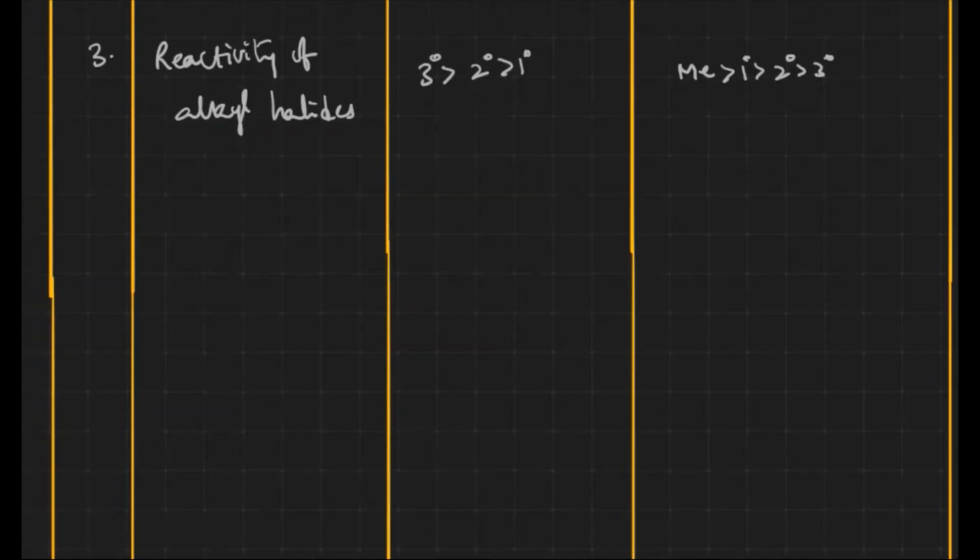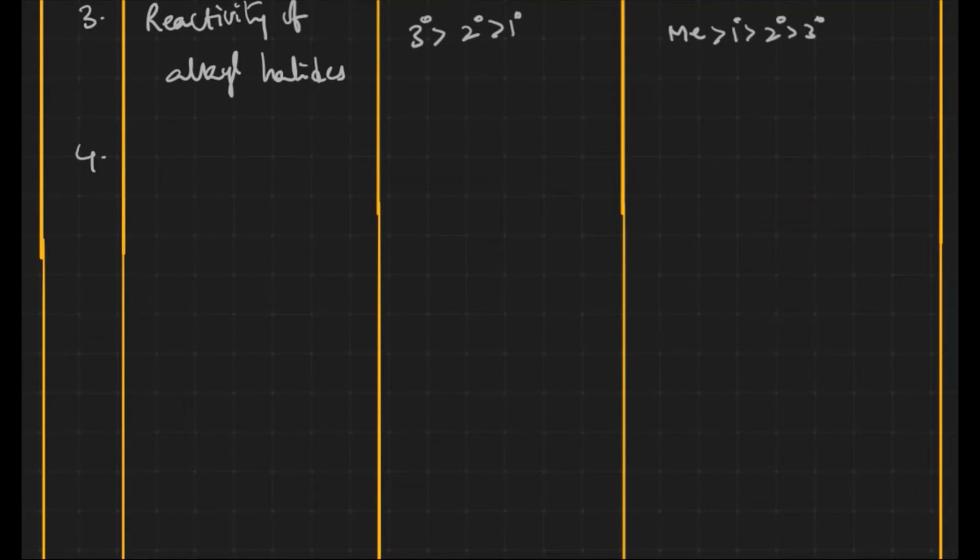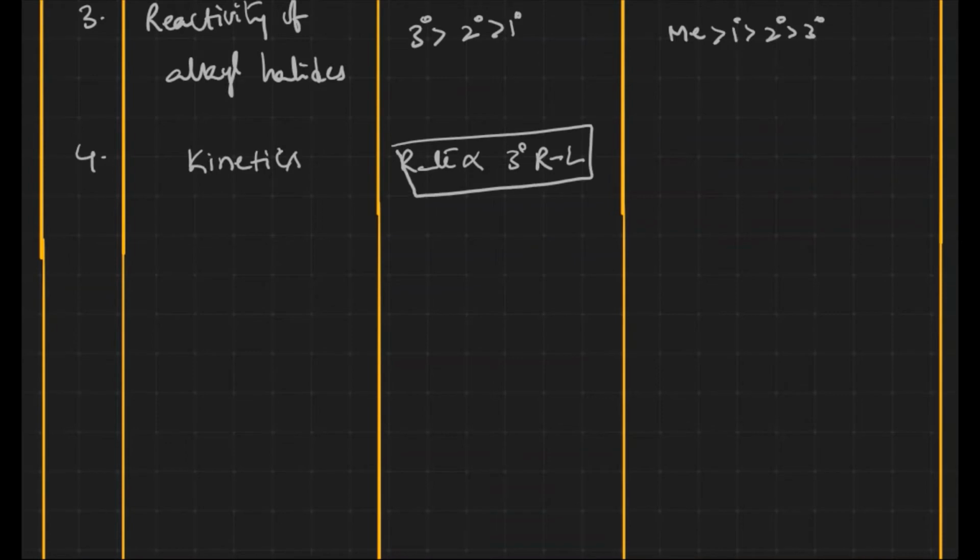Then let us see the fourth statement. What is the kinetics of the reaction? The rate of the SN1 reaction depends only on the substrate, tertiary alkyl halide, and it is a first order reaction. The rate depends only on the tertiary alkyl halide or alcohol, and it is a first order reaction.